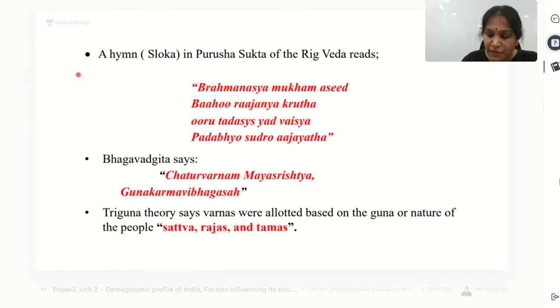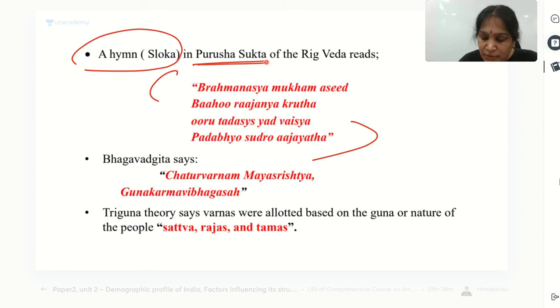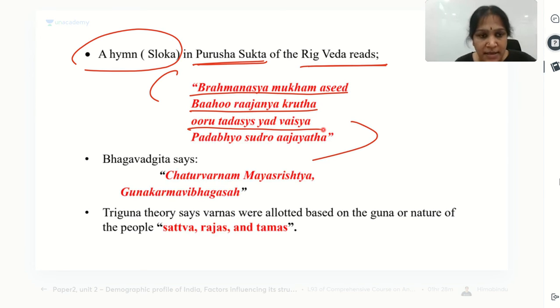Look at this sloka, a hymn in Purusha Sukta of Rigveda. The sloka reads: Brahmanasya mukham asit, bahu rajanya kruta, uru tadasis yadvaisya, padabhyo sudro ajayata.